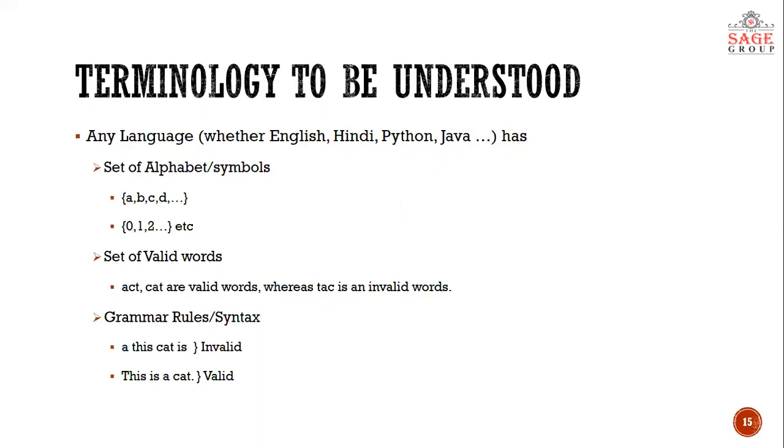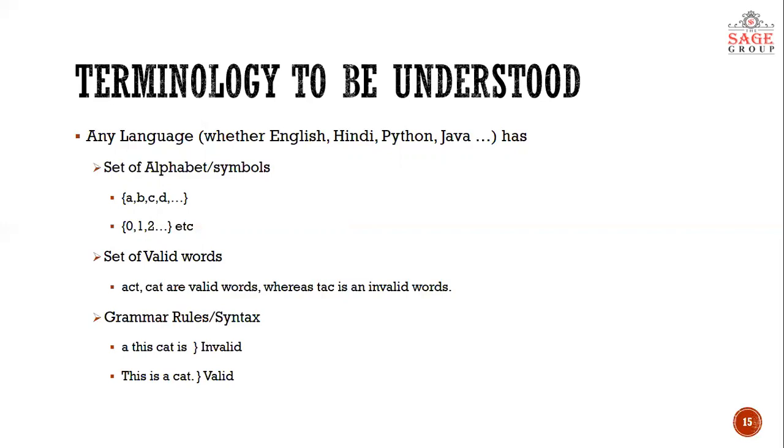A language is built up of three things. First one is a set of alphabets, like ABCD in English. If we talk about C++, it could be ABCD, 0, 1, 2 and special characters too.